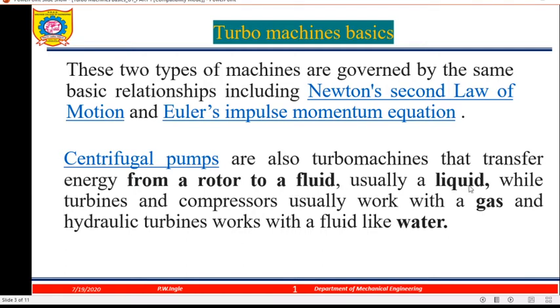Usually they handle a liquid, while turbine and compressor usually work with a gas. Steam turbine, then hydraulic turbine works with a fluid like water. These are the examples: centrifugal pump, gas turbine, hydraulic turbine, steam turbine, centrifugal compressor. All these come under the category of turbo machine. A reciprocating compressor does not come under the category of turbo machine because it has a reciprocating motion.